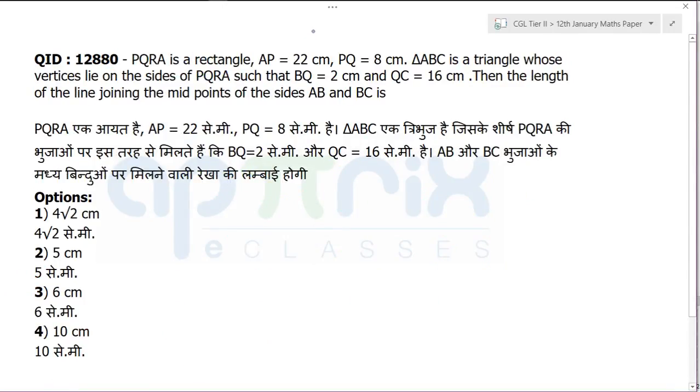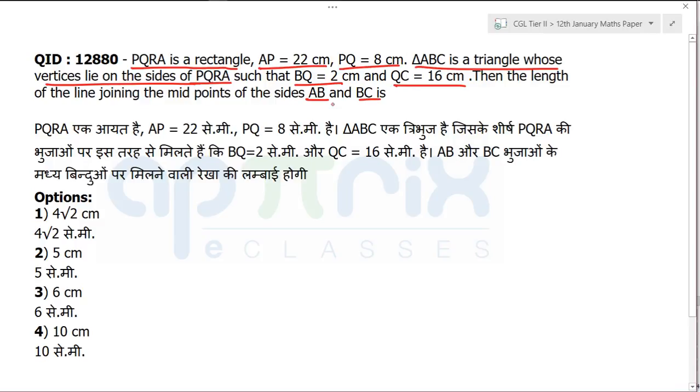What this question says? This question says that PQRA is a rectangle, AP is given to be 22, PQ is given to be 8, triangle ABC is a triangle whose vertices lie on the sides of PQRA such that BQ is equal to 2 centimeter, QC is equal to 16 centimeter, then what is the length of line joining the midpoint of the side AB and BC?